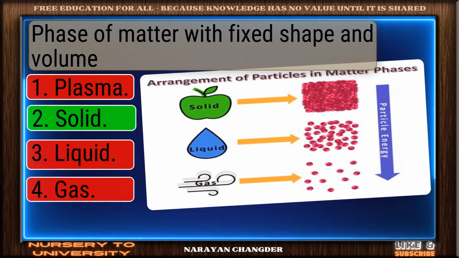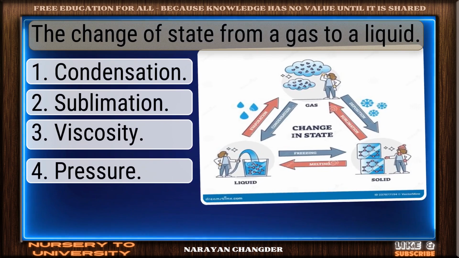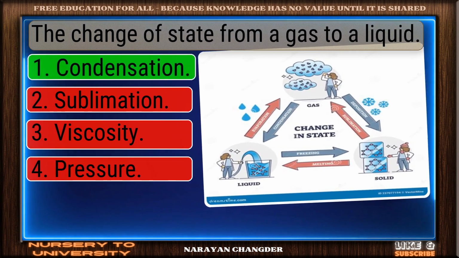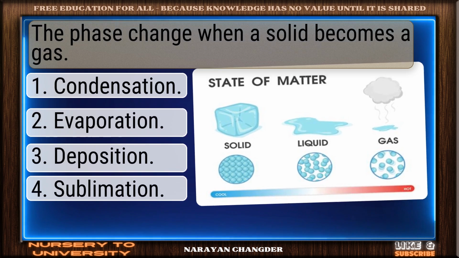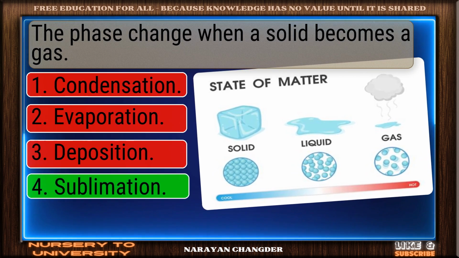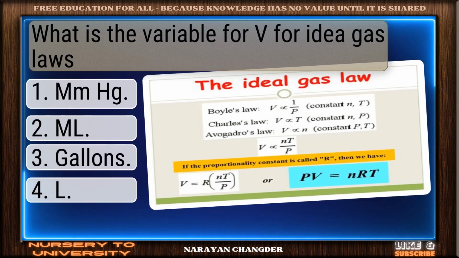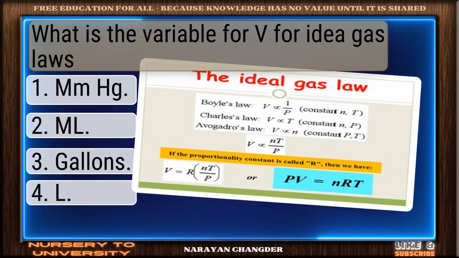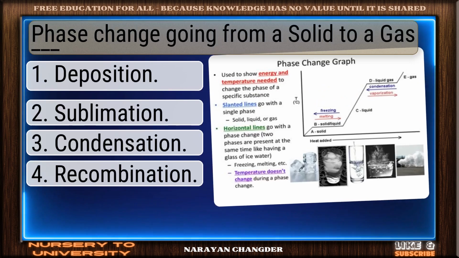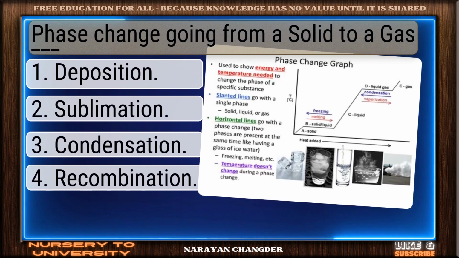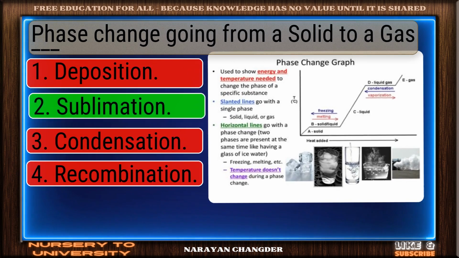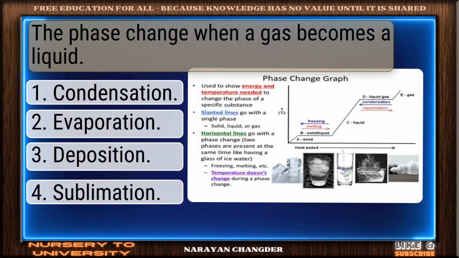Right choice, solid. The change of state from a gas to a liquid. Accurate answer, condensation. The phase change when a solid becomes a gas. Perfect choice, sublimation. What is the variable for V for ideal gas laws? L. Phase change going from a solid to a gas, dash. That's it, sublimation. The phase change when a gas becomes a liquid.